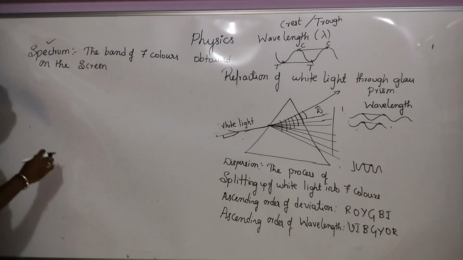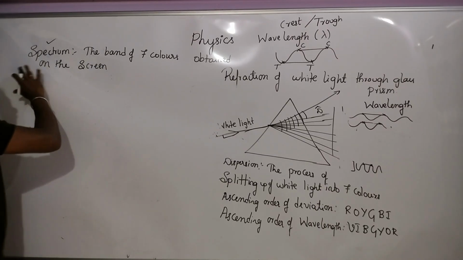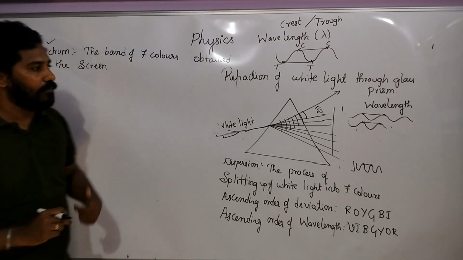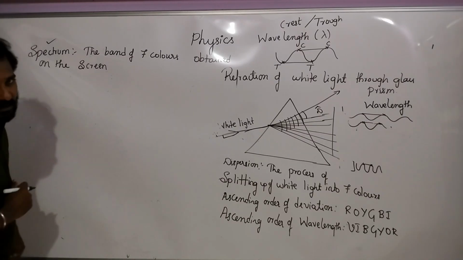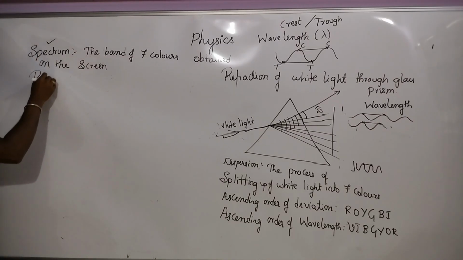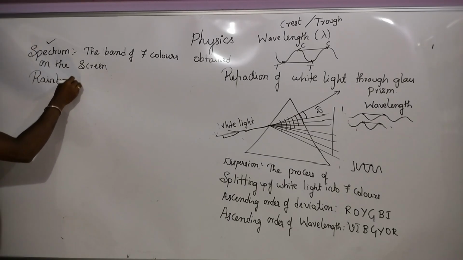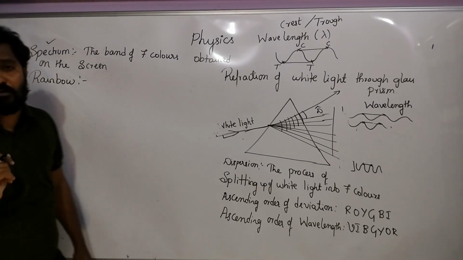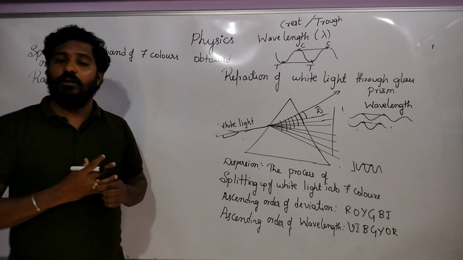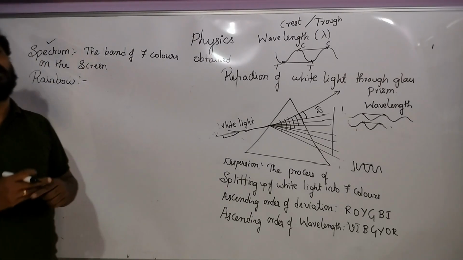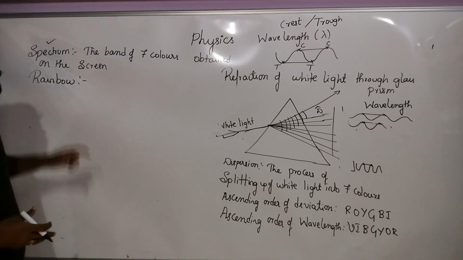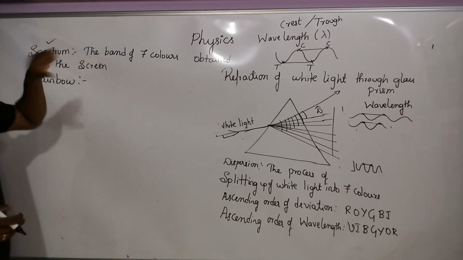So before this, the band of 7 colors obtained on the screen is called a spectrum. Where do we observe this in our daily life? The thing we observe in daily life is a rainbow. Have you seen a rainbow? When have you seen it? After the rain, usually. So after the rain only we see a rainbow.